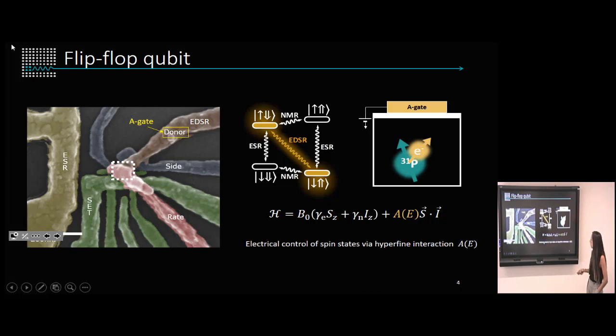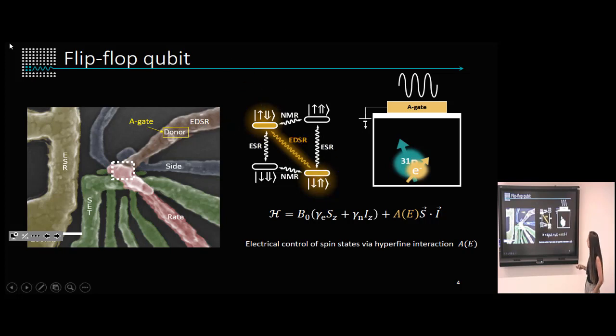So we can electrically modulate this interaction by applying a tone to what we call the A gate, and therefore modulating the overlapping between the electron and the nucleus, and this will drive this electric dipole transition over here.